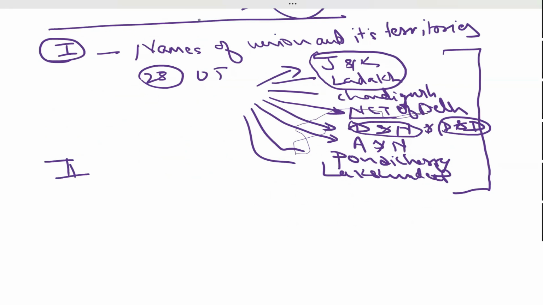What is there in the second schedule of the constitution? Salary. Emoluments, sir. Emoluments means the salaries of the dignitaries. The salary of president, vice president, speaker, deputy speaker, all these are mentioned there. What salary they will get, what kind of perks they will get. Next is the third schedule. What is there?